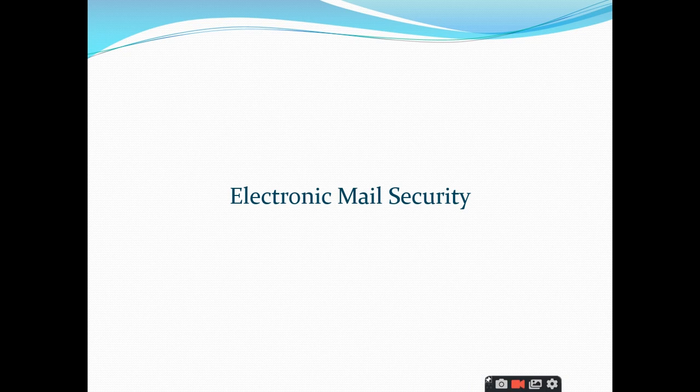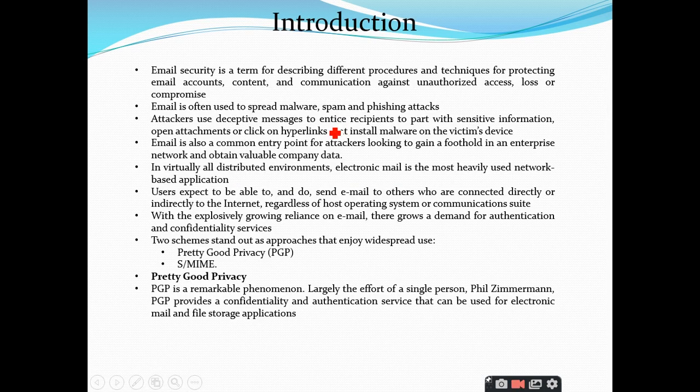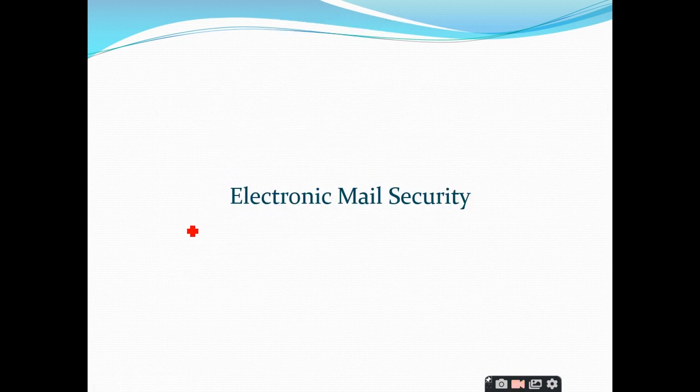In this session, we are going to discuss a topic on electronic mail security. So we know what electronic mail is, right? In short form, we'll be calling it email. Email is nothing but electronic mail. So we know how to mail some particular information.